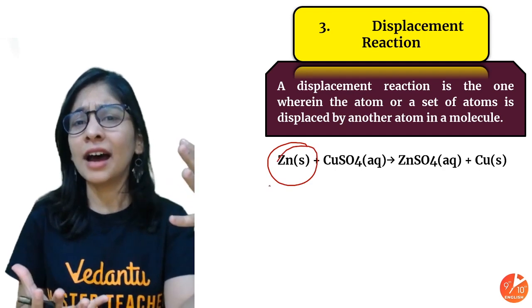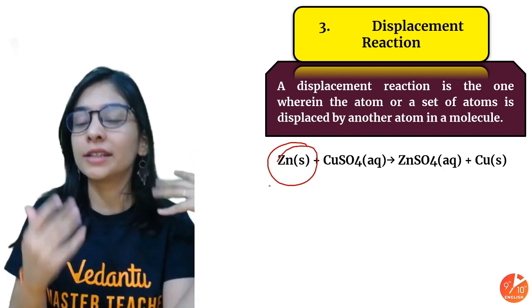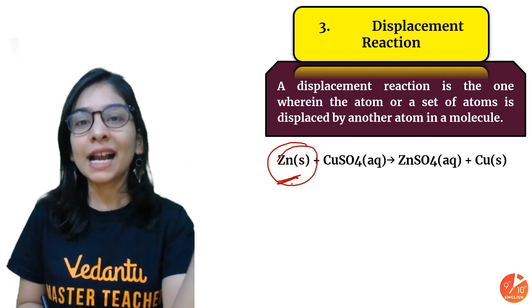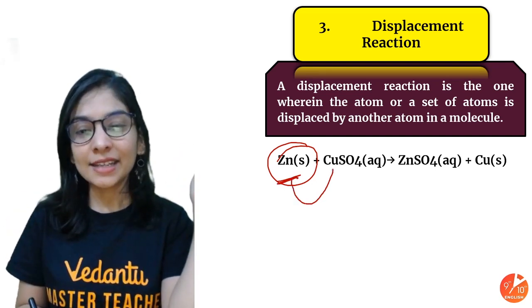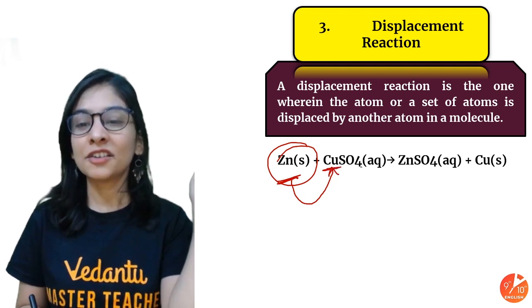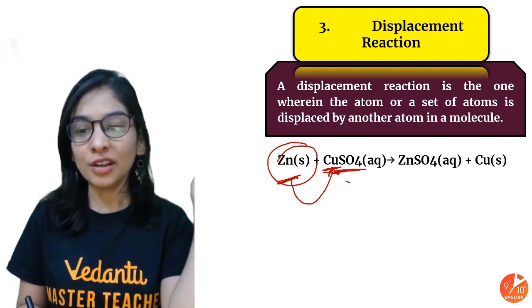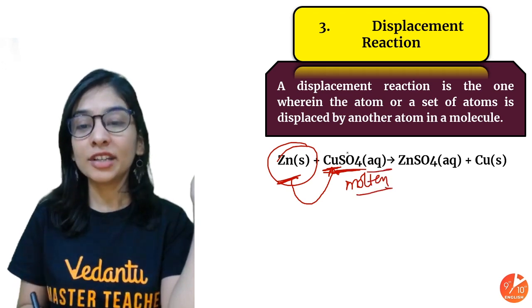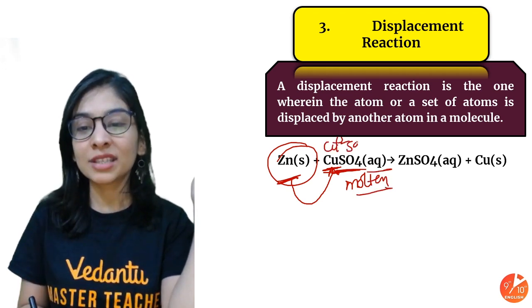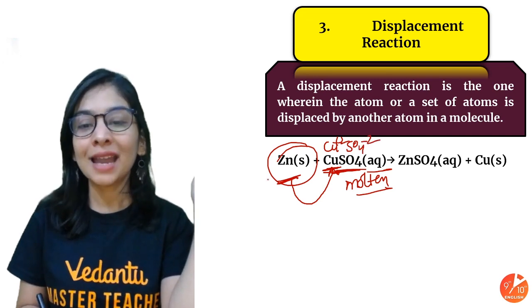The examples are there in your textbook in form of metals. So when you have a highly reactive metal, that can displace a less reactive metal from its aqueous solution or from its molten salt. The reason for taking aqueous and molten is so that ions will be dissociated, ions will be free, and the reaction is easy to perform.